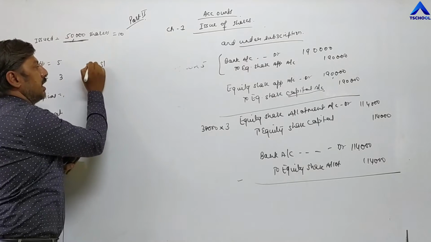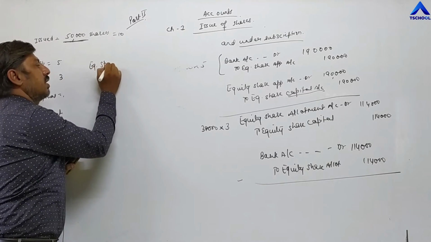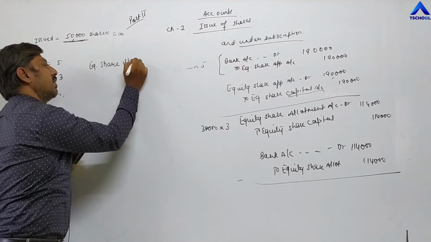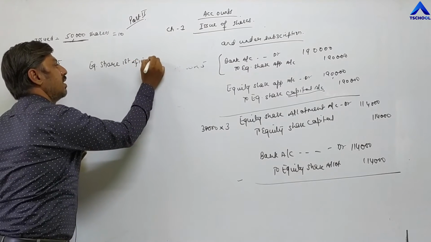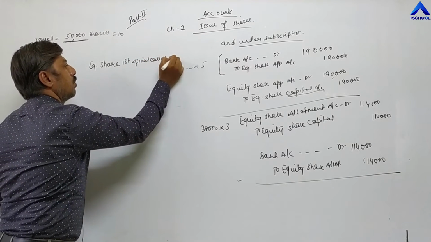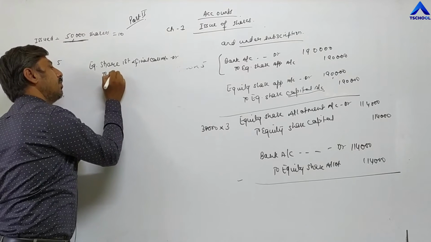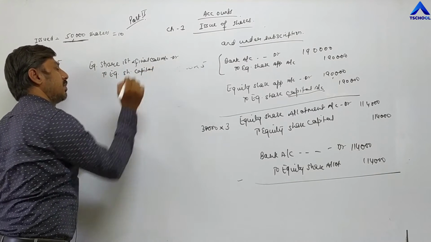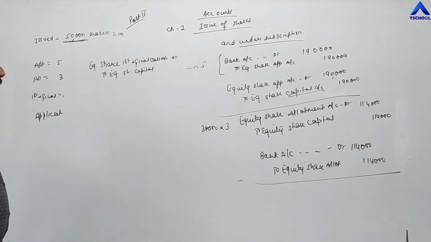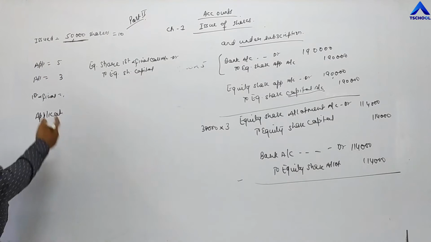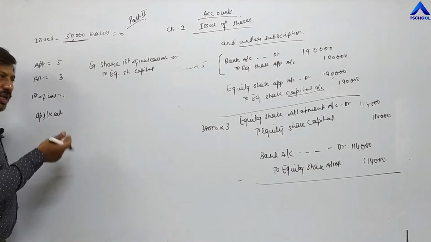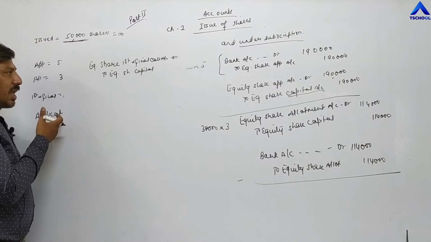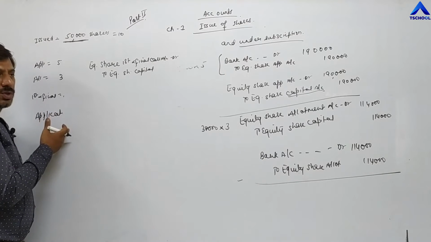The entry is equity share first and final call account debit to equity share capital. In total, how many shares are allotted by the company? 38,000, because total applications they have received are for 38,000, so they cannot allot more than 38,000 shares.